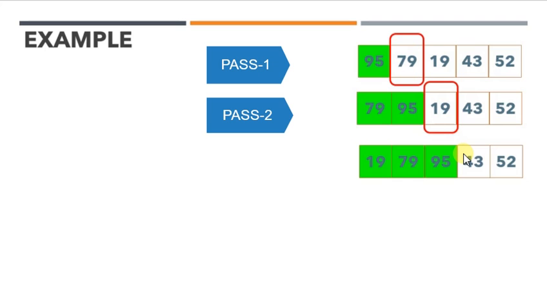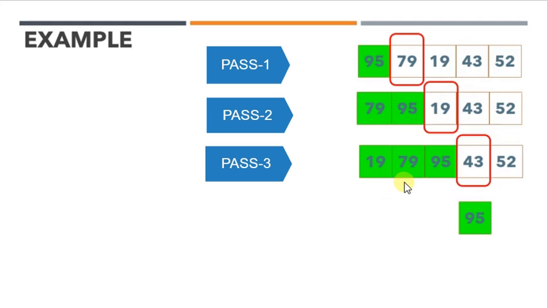Next is 43, which is compared with 95. Greater, so shift. 79, it's greater. Shift. 19, okay, 19 is less than 43. So no more shifting. 19 is placed as it is. Come back over here and insert 43 in its location.